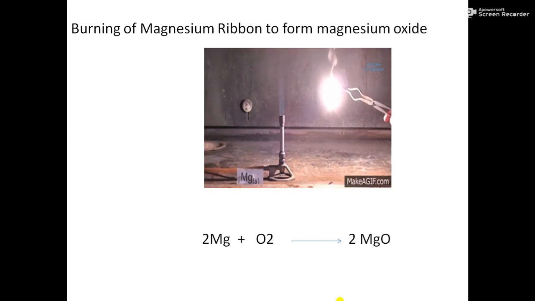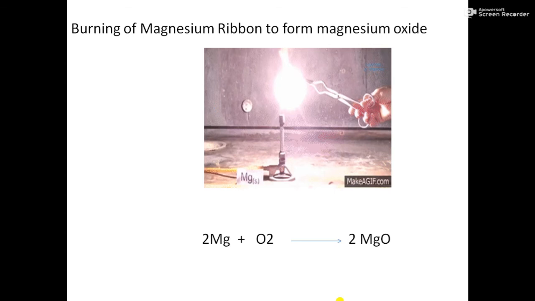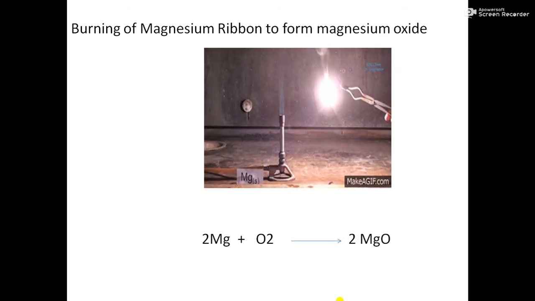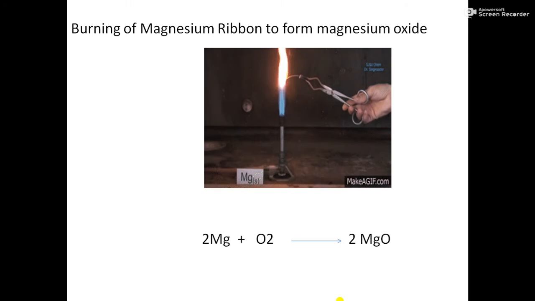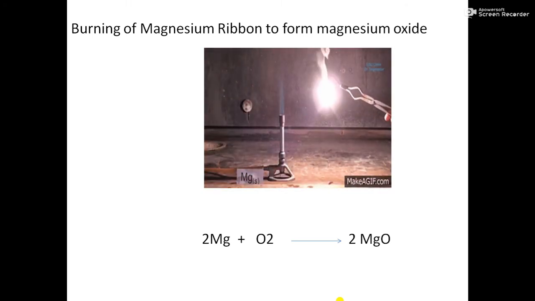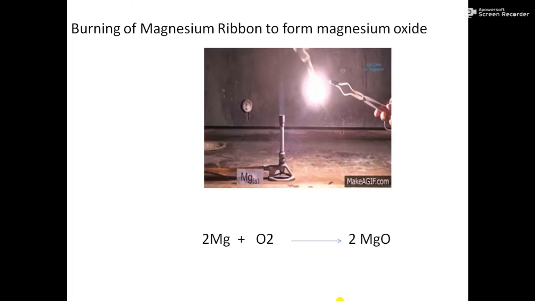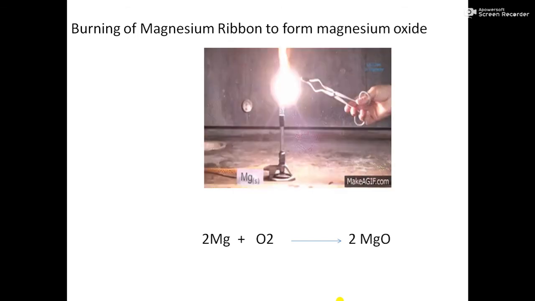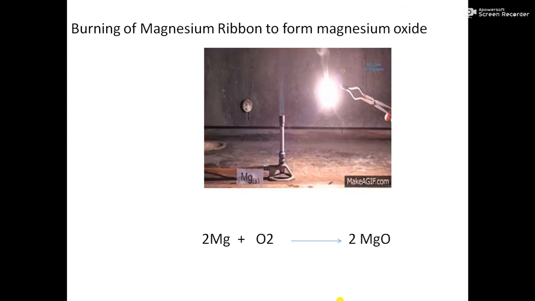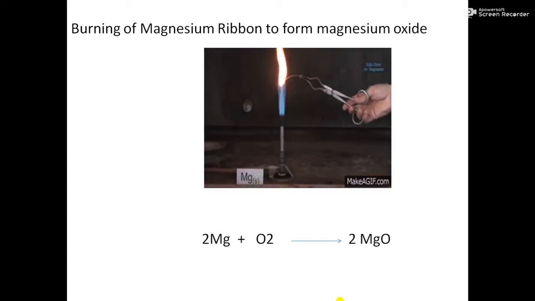And after that, the magnesium ribbon is converted into white ash. When it gets burned, it converts into white ash. And what is that white ash? That white ash is magnesium oxide. That means here the reactant is magnesium, and when it burns in presence of oxygen, it forms magnesium oxide, which is totally a new substance.